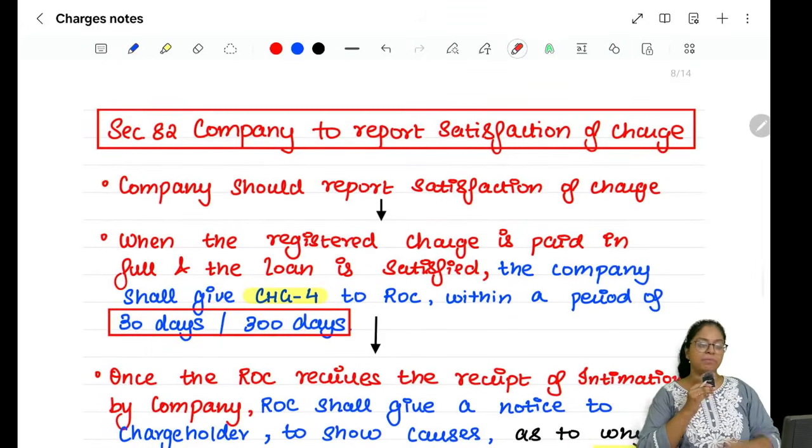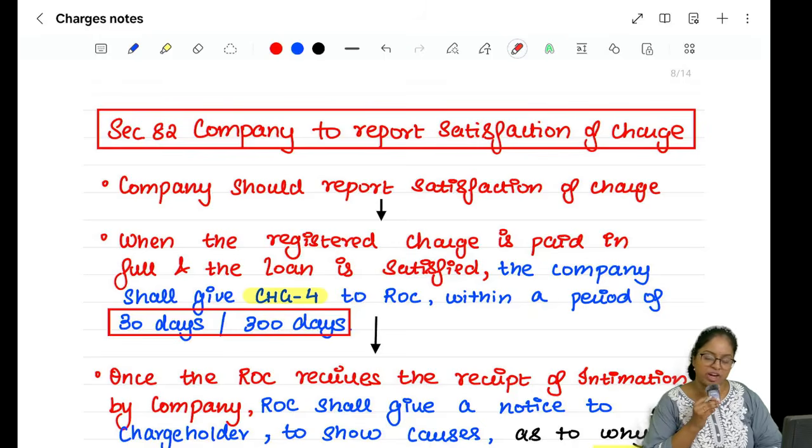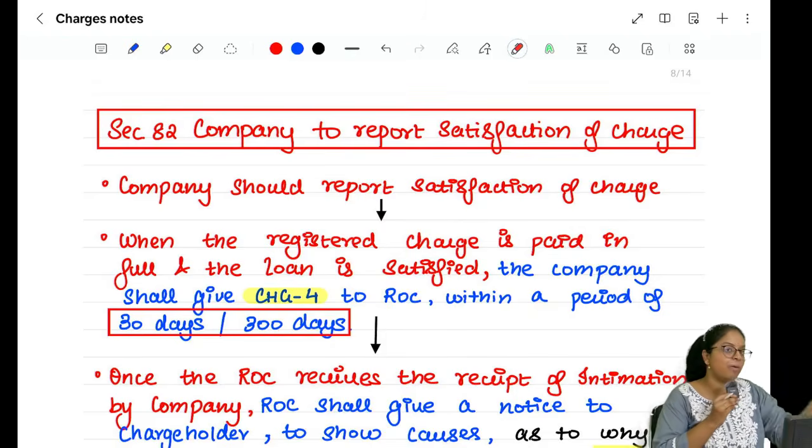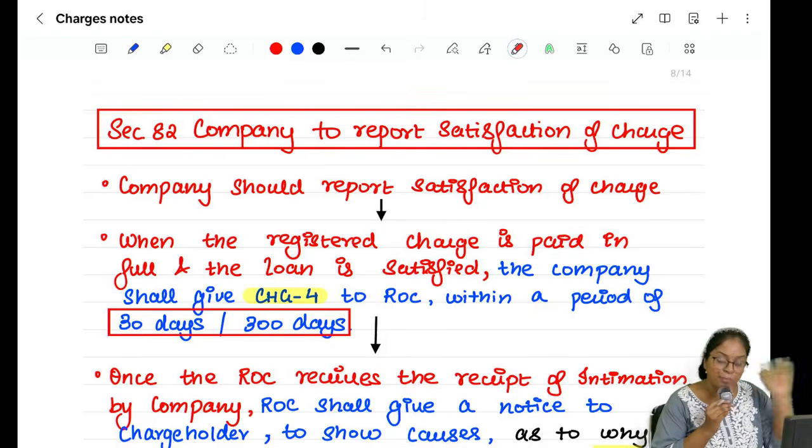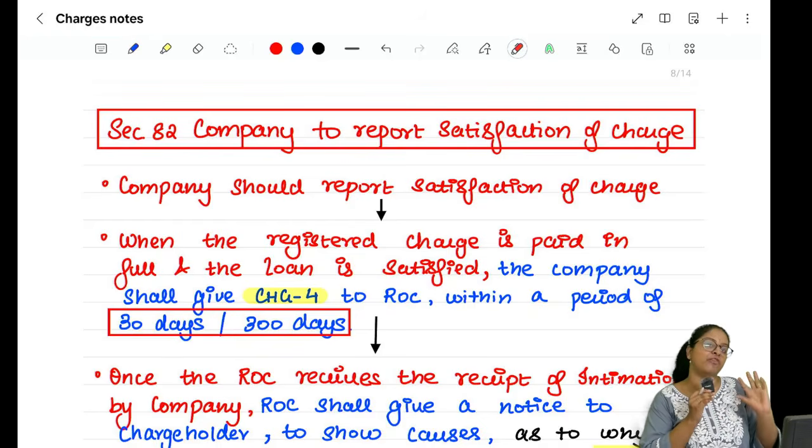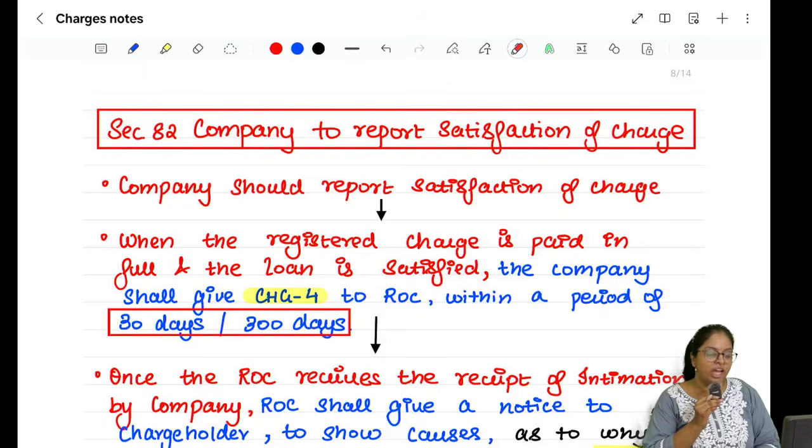Next is section number 82, which is satisfaction. Okay, company to report in case of satisfaction. In case your loan is over, you have satisfied your charge, you have to inform about that also to the ROC. Creation appo inform panno, modification appo inform panno, satisfaction aanalo inform panno.